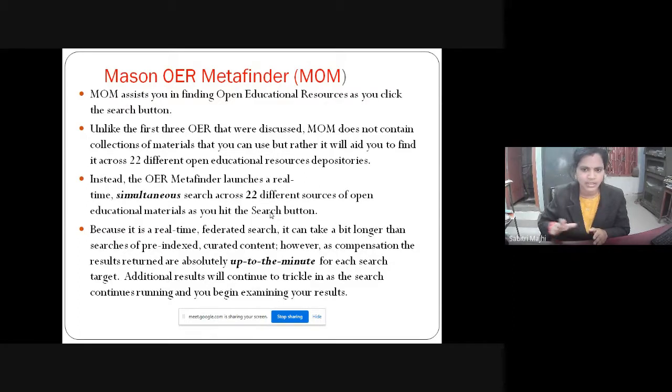I will close it and try database number 2, which may give me more results. I want better results, so I will search database number 2, then database number 3. In this way, I will search all 100 databases. If I search one by one all 100 databases to find documents on library automation, it will kill all my time.